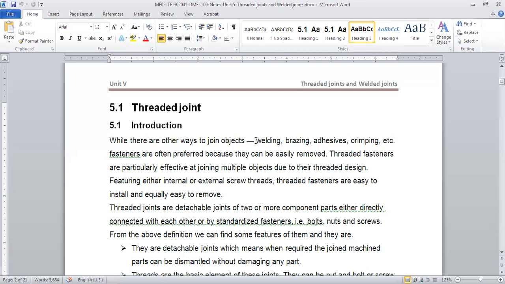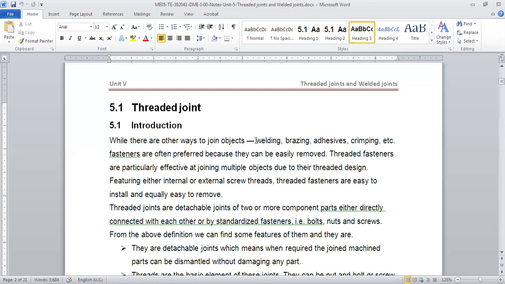So there are different types of joining, but fasteners are one type of joint where you can easily disassemble things and put them back again, like with a screw, nut and bolt.